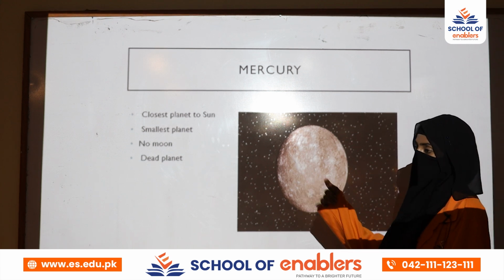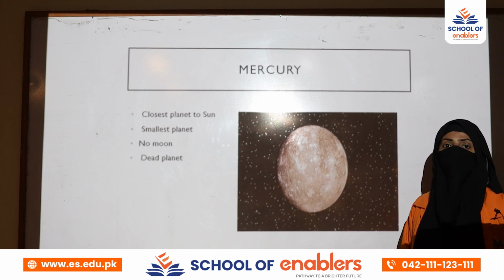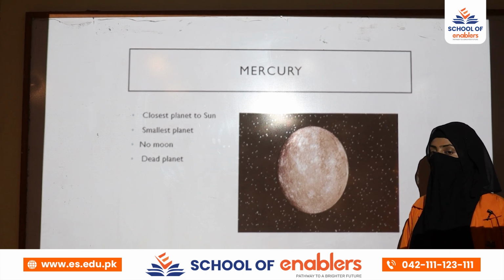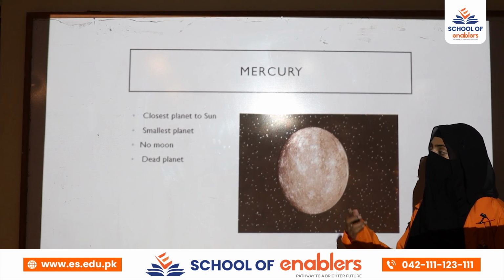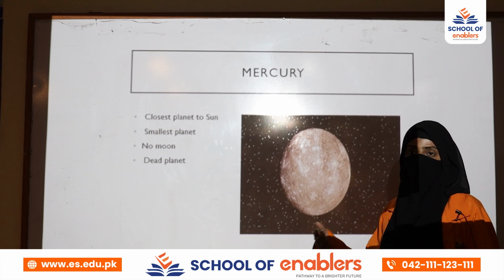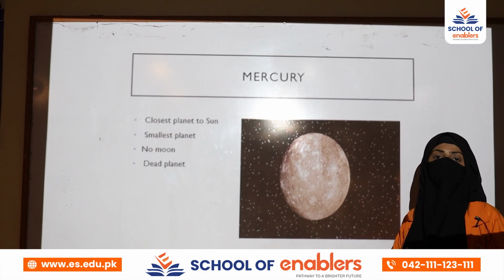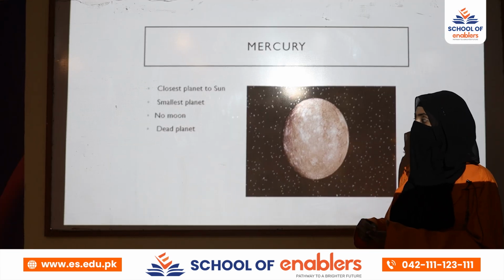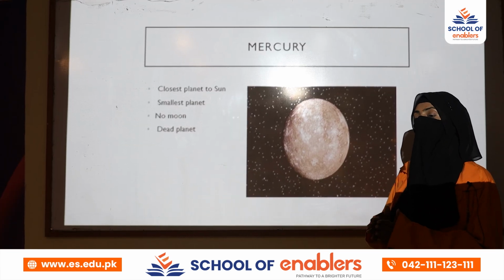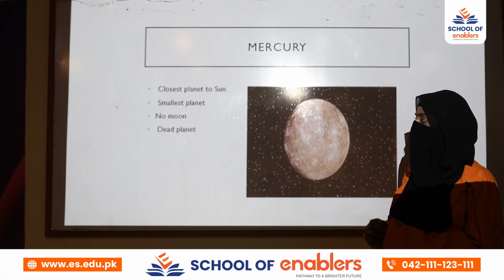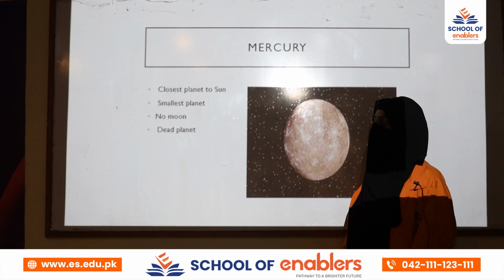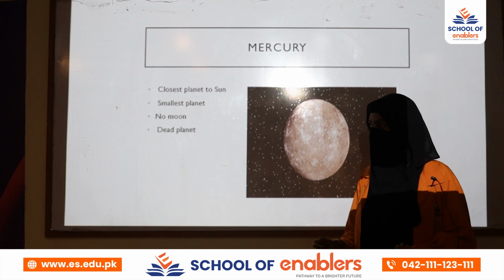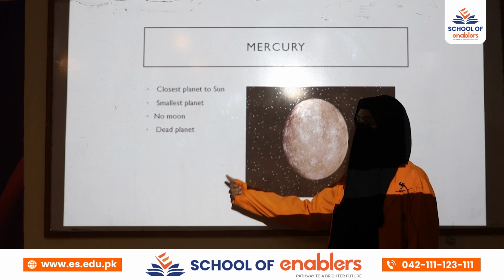First one is Mercury. Mercury is the smallest planet of the solar system, and it is the planet that is closest to the sun. Its distance from the sun is less as compared to the other planets. So it may be the hottest planet, but it is the second hottest planet of the solar system. Third important thing is that Mercury does not have any moon, and it is also called the dead planet.